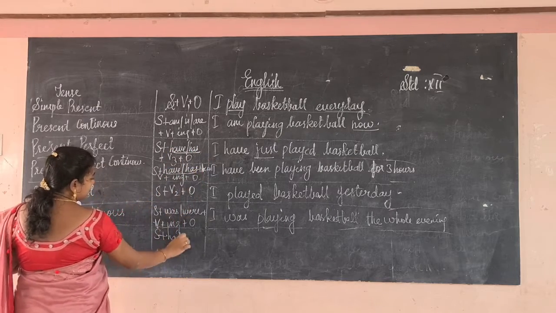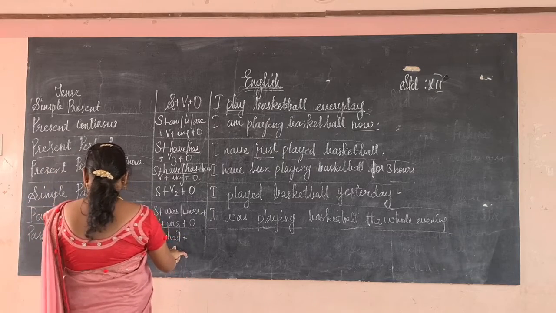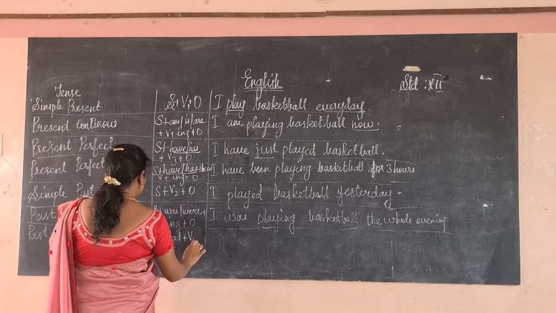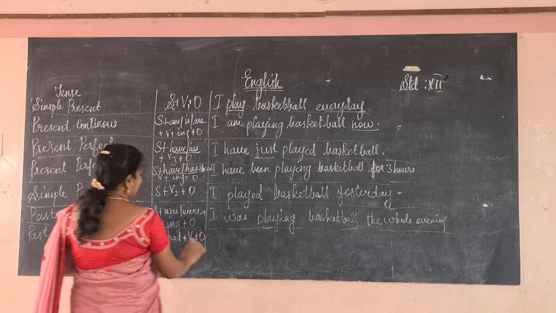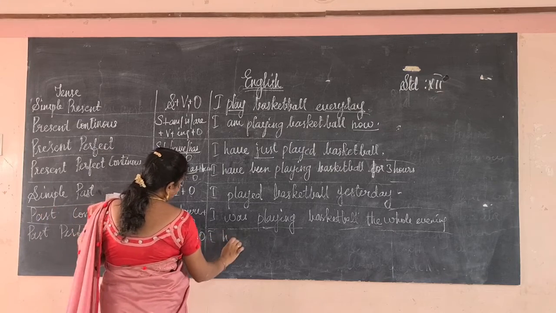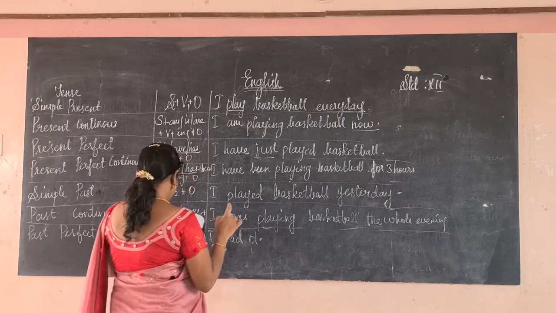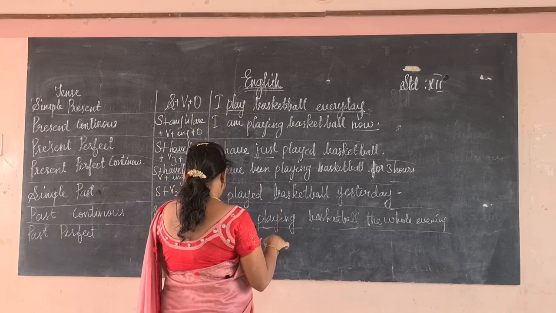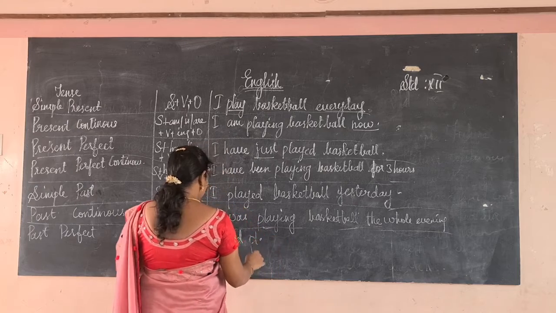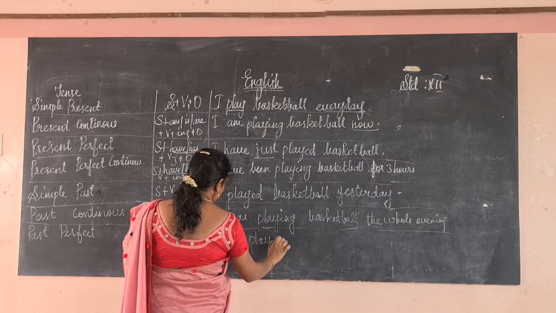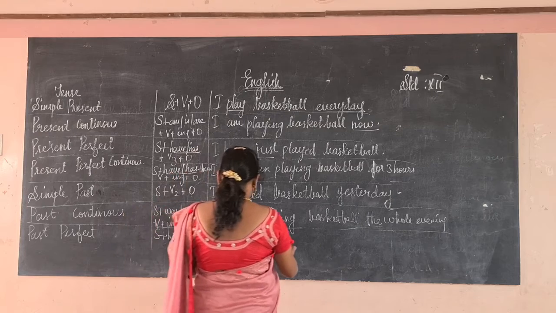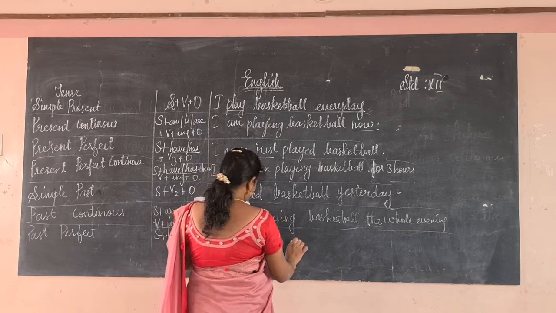Here only had. Past had, then the verb in the V3 form, then object. So I had. Here they had used the word just, but here there is no need to use any words like that. So we can use after, before. So I had played basketball before he came.